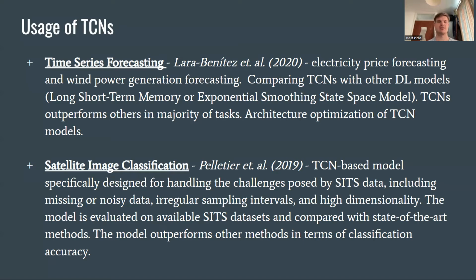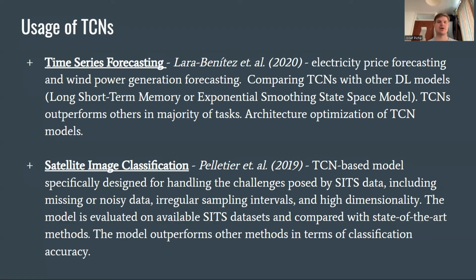TCNs are a class of deep learning models that use convolutional layers to process time series data. The key concepts of TCNs include 1D convolutions. TCNs use one-dimensional convolutional layers, which are specifically designed to process sequential data. The filters in these layers slide over the input sequence, learning local patterns or features in the time series. Stacking layers: TCNs can be constructed as deep networks by stacking multiple convolutional layers. This allows the model to learn increasingly complex and abstract features from the input data.